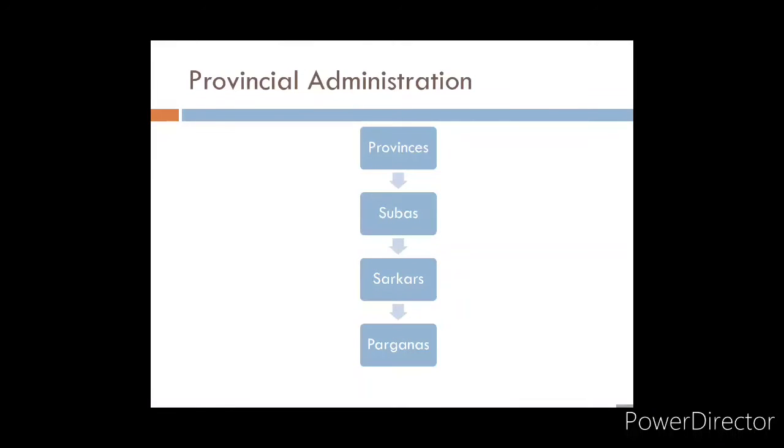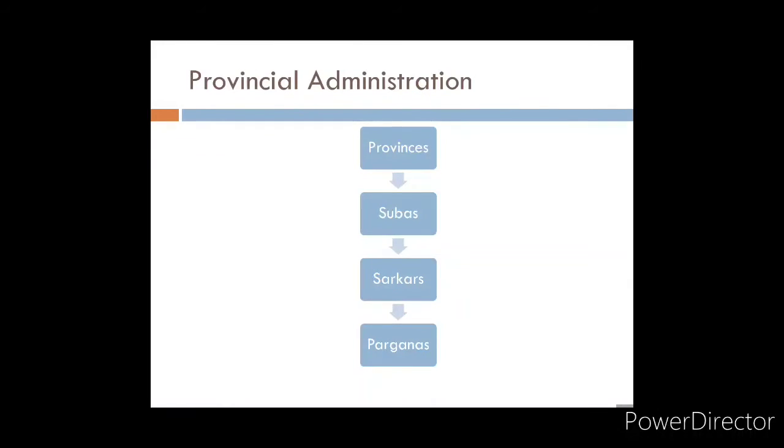Now what happens in the provincial administration? See, in this, the entire empire was divided into subas. Empire means the provinces; it was divided into subas. These subas were headed by a governor. You can see I have made a small flowchart here, where I have written provinces, which is the empire. It is divided into subas. Subas were headed by a governor, and that governor was known as the Subadar.